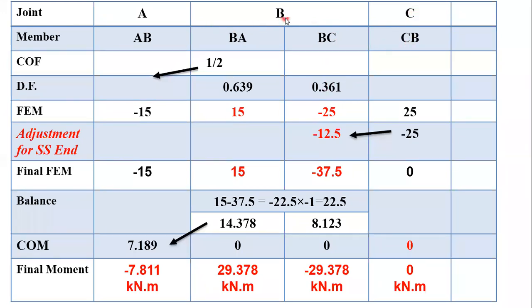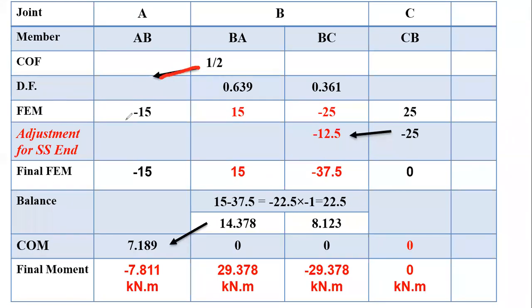Then carryover factor. Now here the carryover will be there only from BA to AB. Under only 3 conditions carryover will be there: far end fixed, far end is continuous or intermediate support, or rigid joint. Here there is only one, support A is fixed. Support A is fixed. That's why from BA to AB carryover moment will be there. So that's why carryover factor BA to AB. You can write it even without writing half, because carryover is always half. It is always half. Okay. So carryover BA to AB.